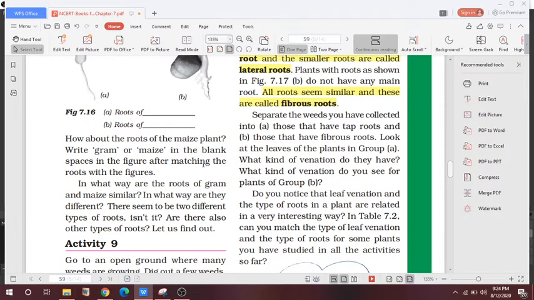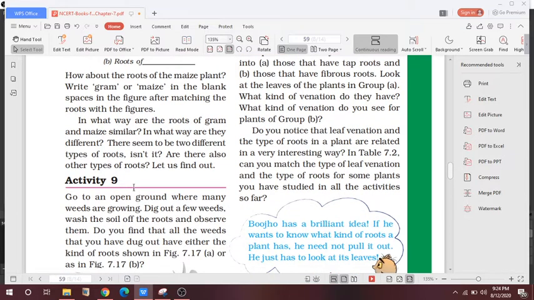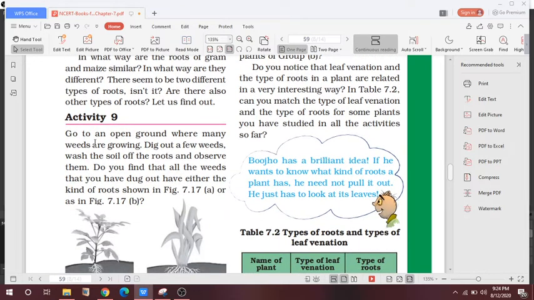Maize grows in areas with less water, so its root goes down in the soil to absorb water. While if we compare gram, if it grows in well irrigated soil, in such soil water is present in a sufficient amount, so its root is designed to absorb water at a lesser depth. So this is about the development of root, and we will discuss it further in activity 9 here.